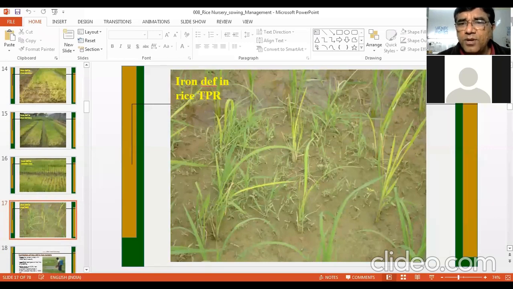Iron deficiency can also happen in transplanted rice if there is no standing water. So any kind of rice will always face iron deficiency if there is no flooding, if there is no standing water in the field.